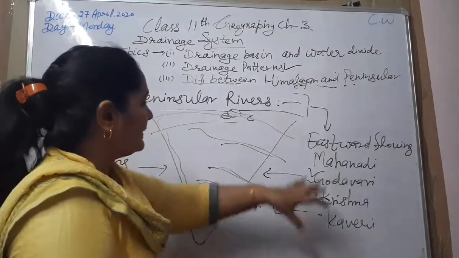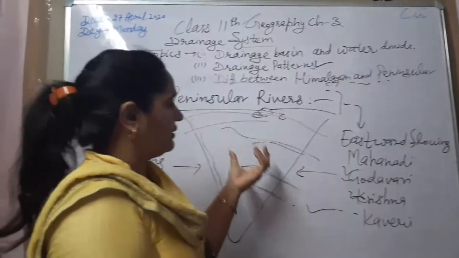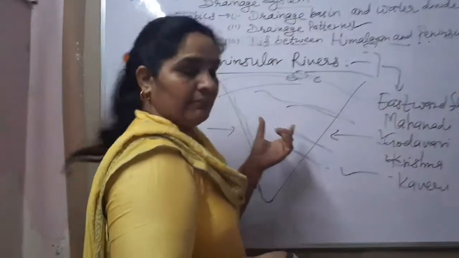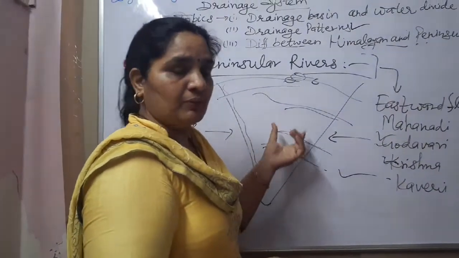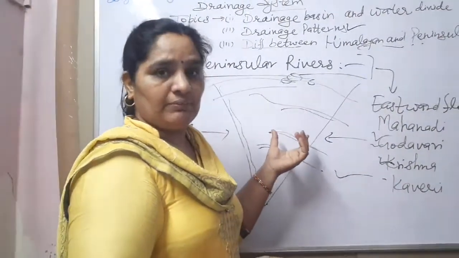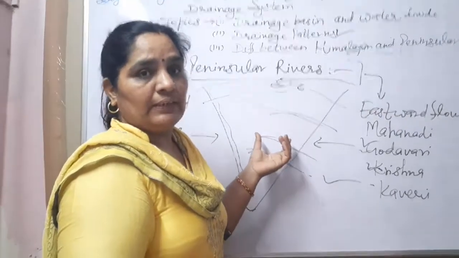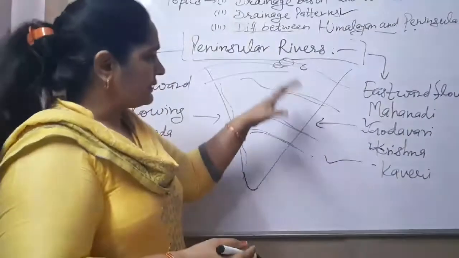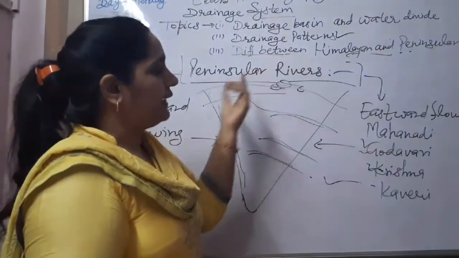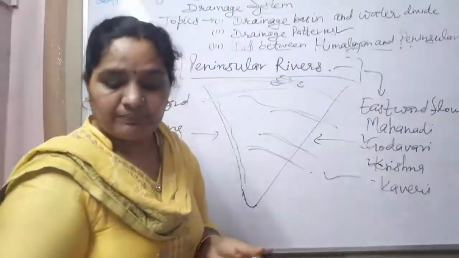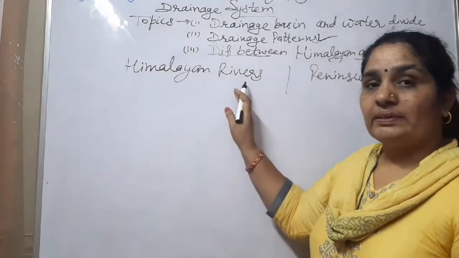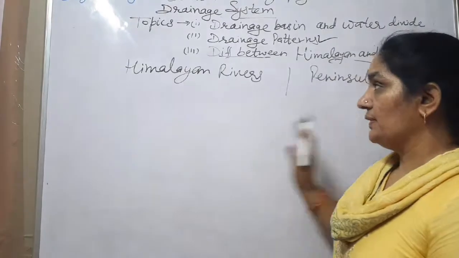So all these rivers are draining the peninsula part of India. All the rivers are important because water is the main source for the survival of living beings like animals, human beings and plants. Now we will discuss the difference between the Himalayan rivers and the Peninsular rivers.